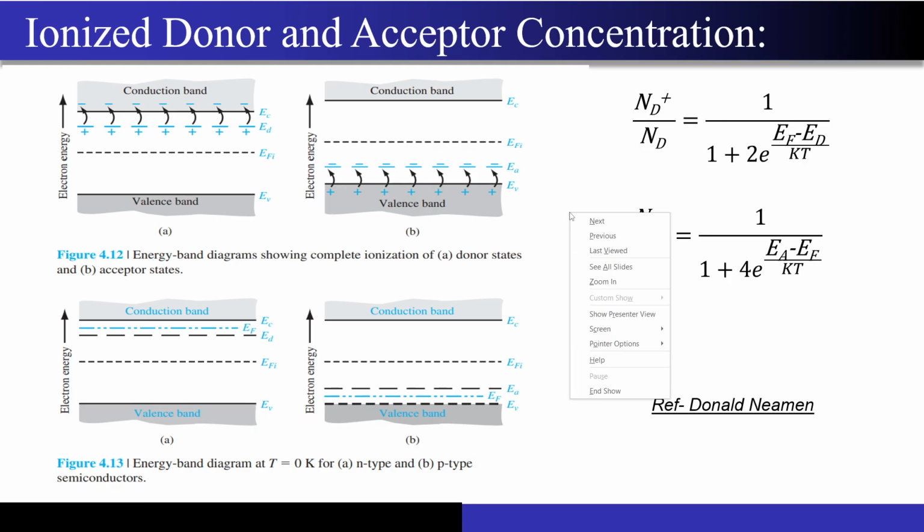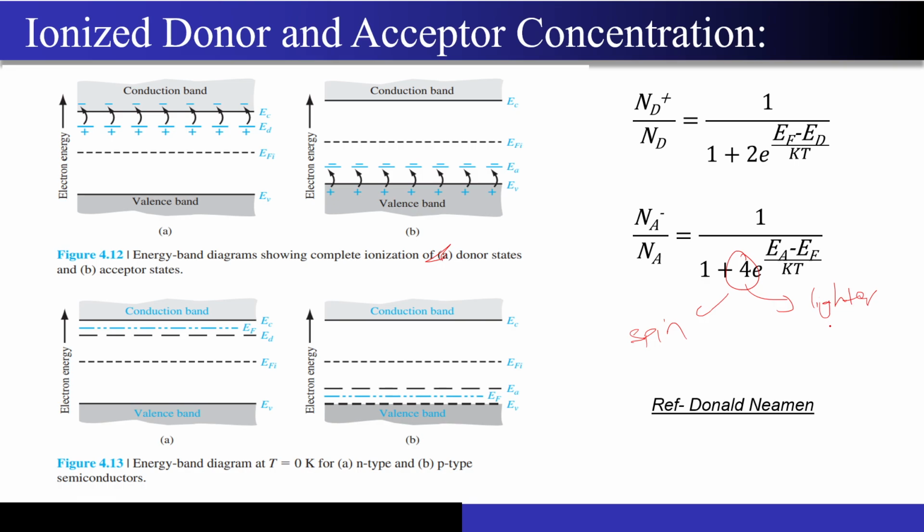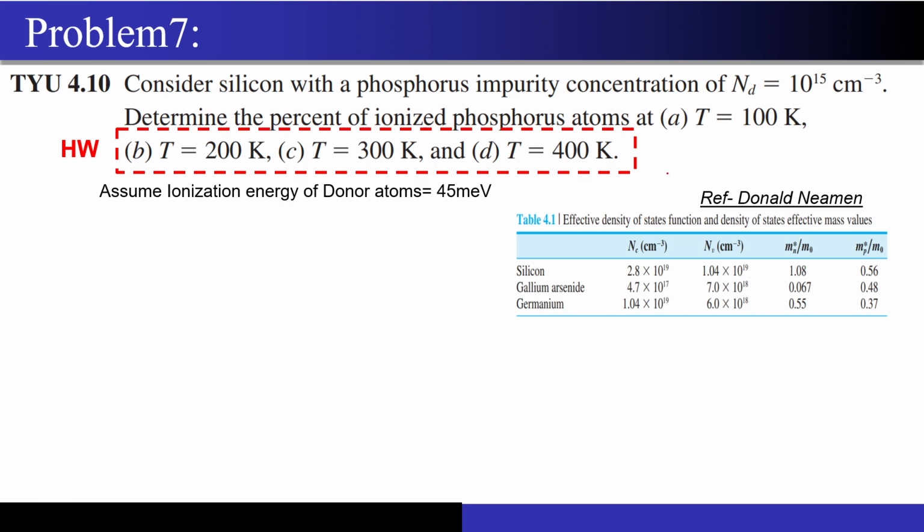So let me write it quickly, just a minute. So this factor of 4 is coming because of two things. One is the spin, and another one is because of the lighter hole and the heavier hole, right? So 2 into 2 comes out to be 4. This is just a vague explanation that must have been given, and now based on this concept we will try to solve some numericals.